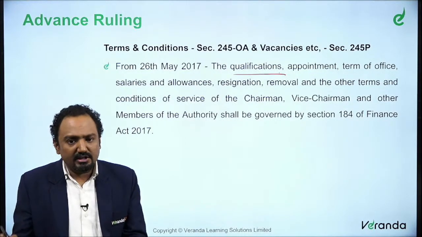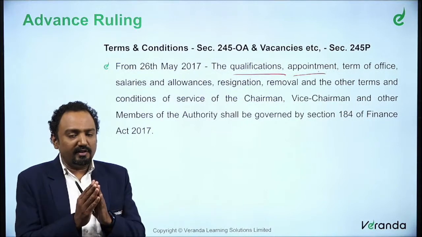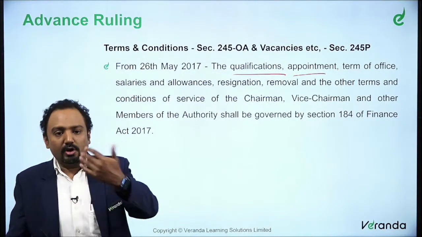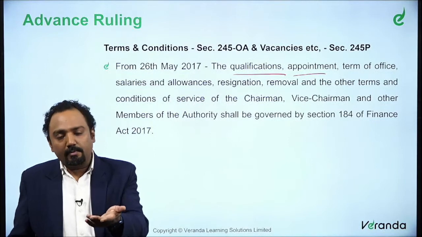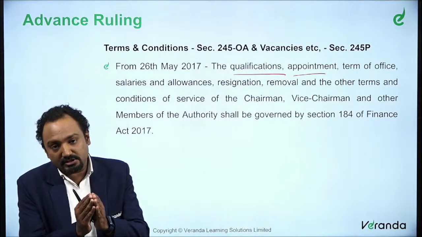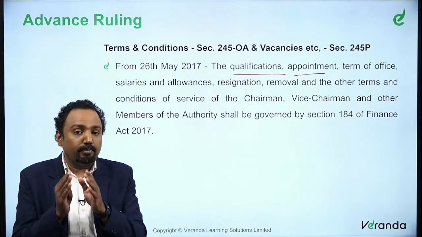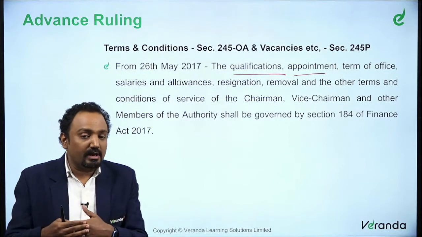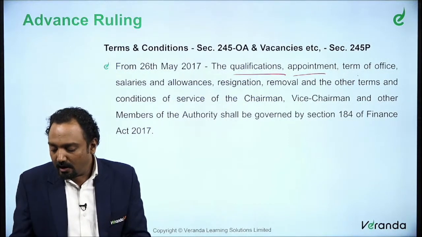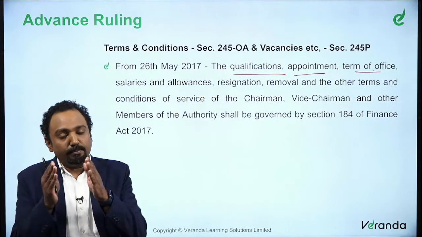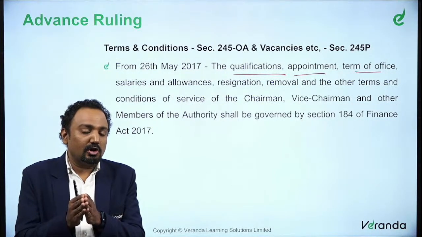One is the qualification, the appointment. Qualification is who can be a chairman, who can be a revenue member, who can be a law member. This is what you call qualifications. Next is appointment, that is, in what circumstances someone can be appointed. What is the terms of office? That is, what is the period they can continue to be in that particular position?